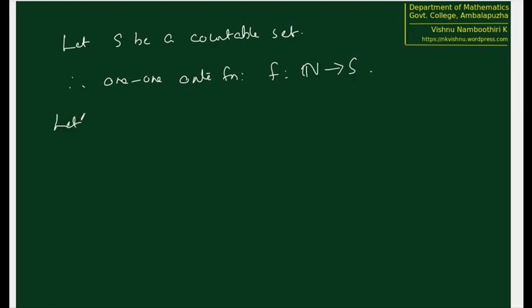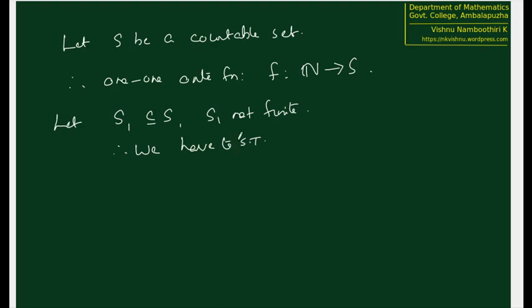Now let's take some subset S1 of S, S1 not finite. So we have to show that it is not a finite set.